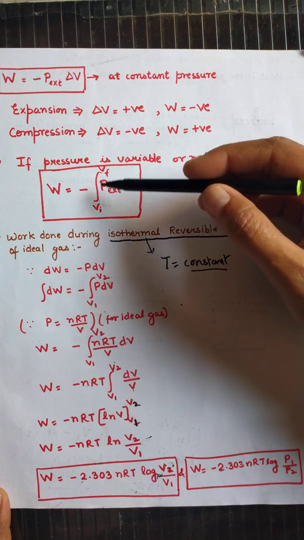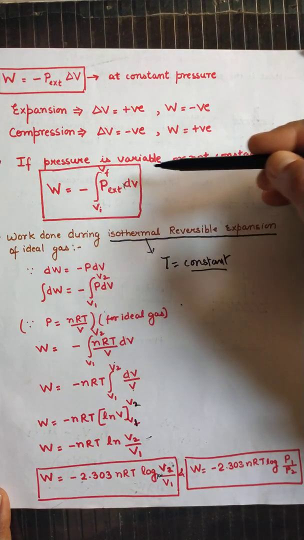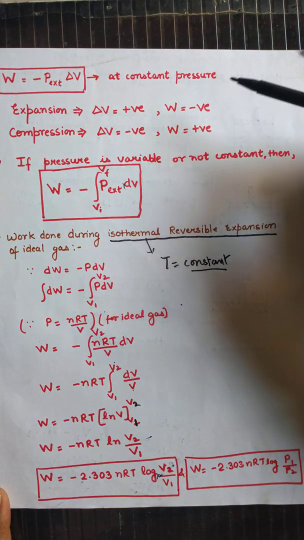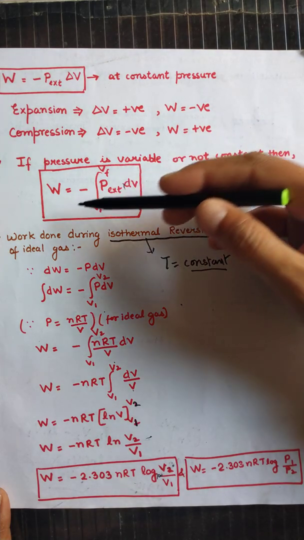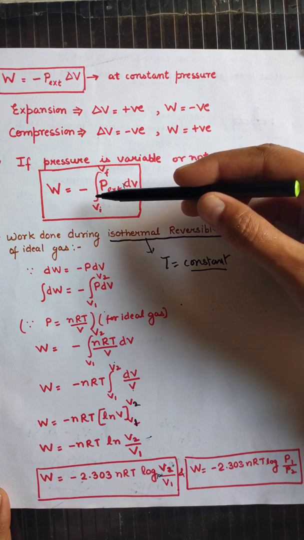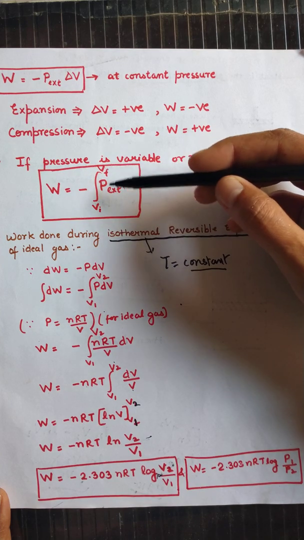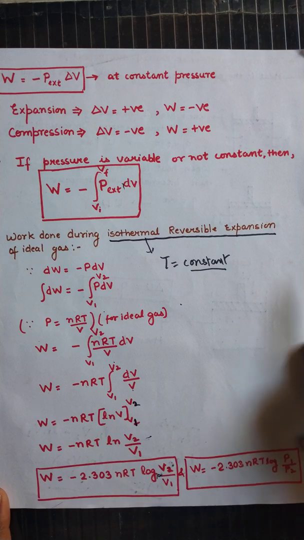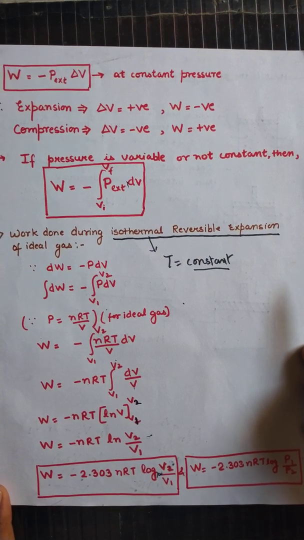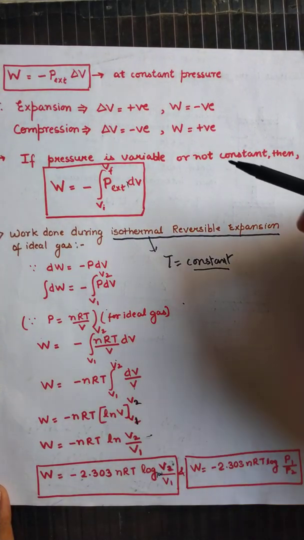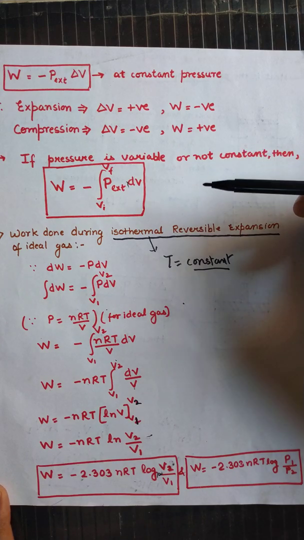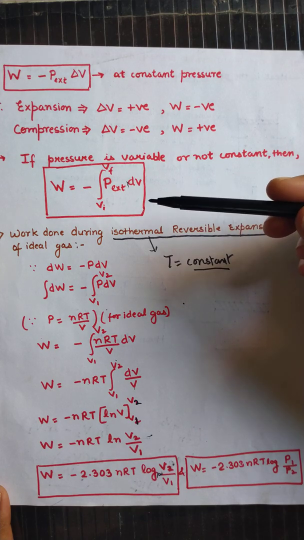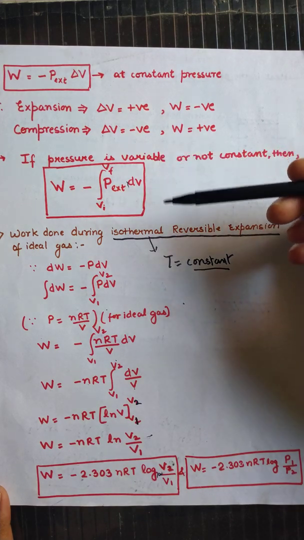So how do we get this relation if the pressure is variable, not constant? In that case the work done will be minus the integral from V initial to V final of P external dV. So this will be the relation. Now students, this is all about the previous part, that is work done during irreversible processes in terms of pressure and volume.